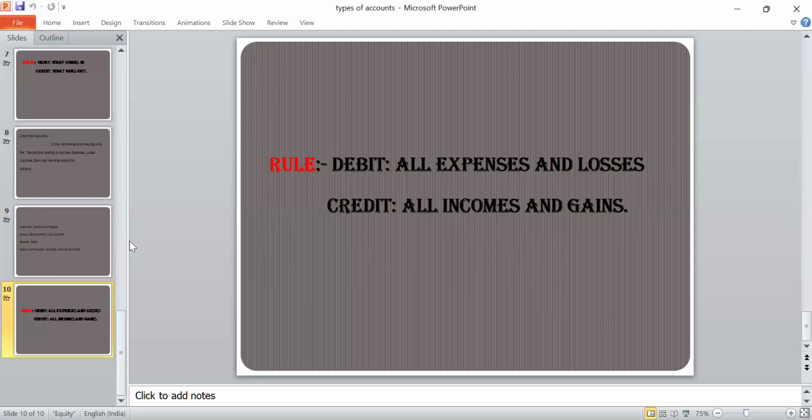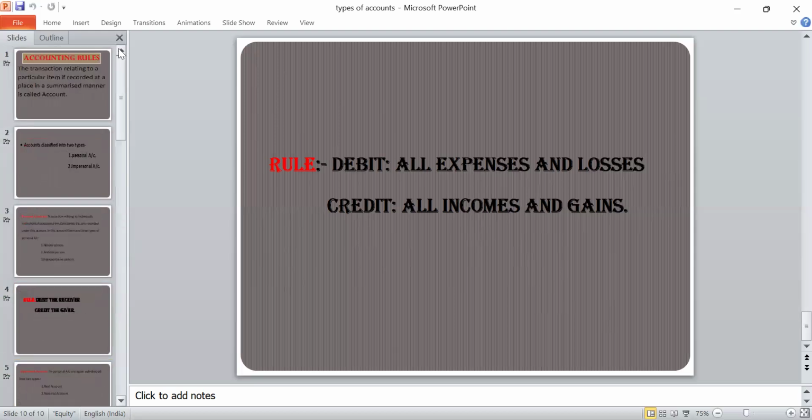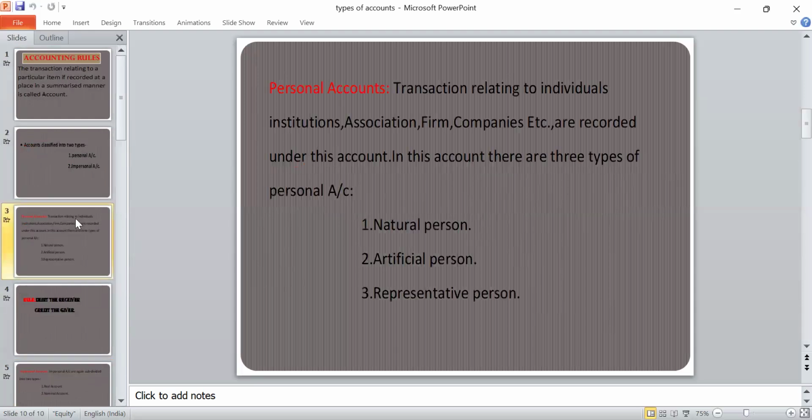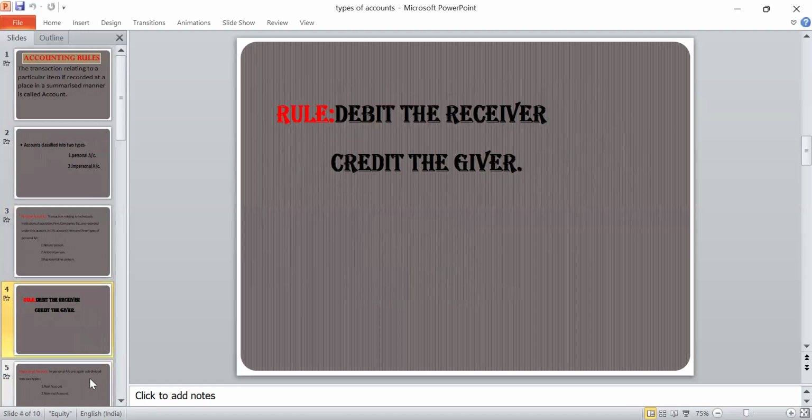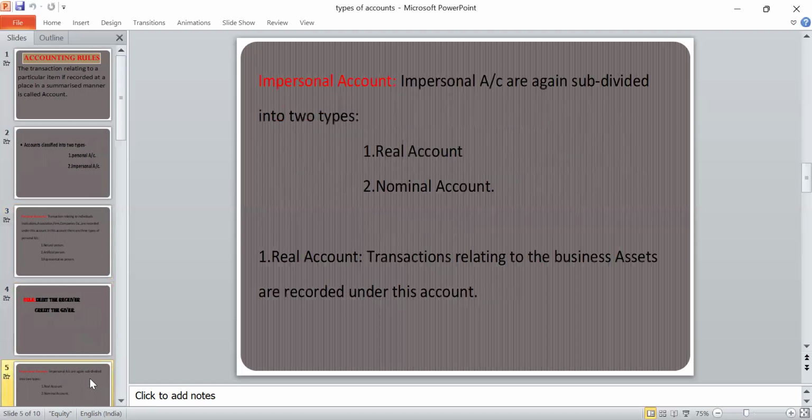First of all, accounts are divided into how many categories? Two categories: personal and impersonal account. How many types of personal accounts? Natural person, artificial person, and representative person. What is the rule for personal? Debit the receiver and credit the giver. And the second account is impersonal account, subdivided into two categories: real account and nominal account.